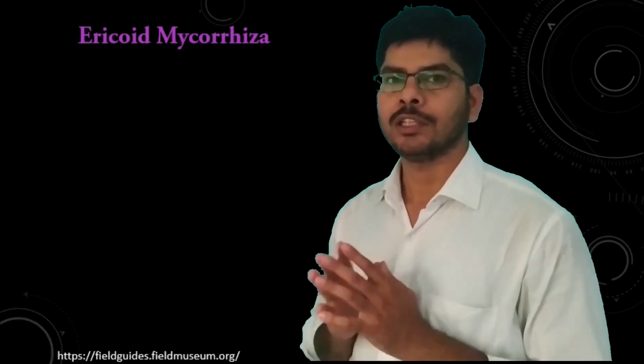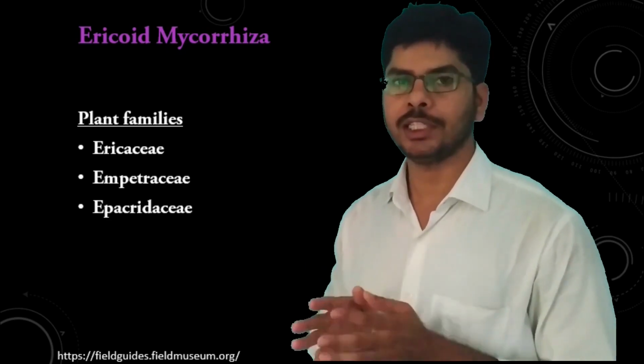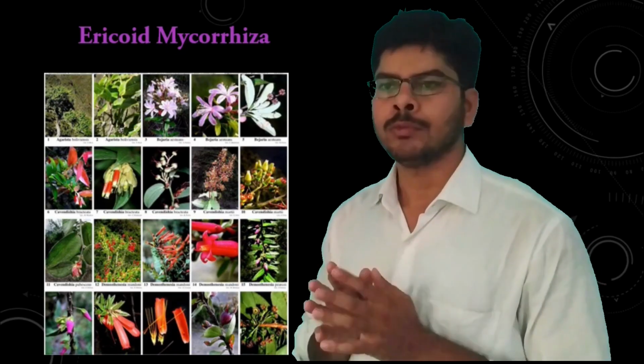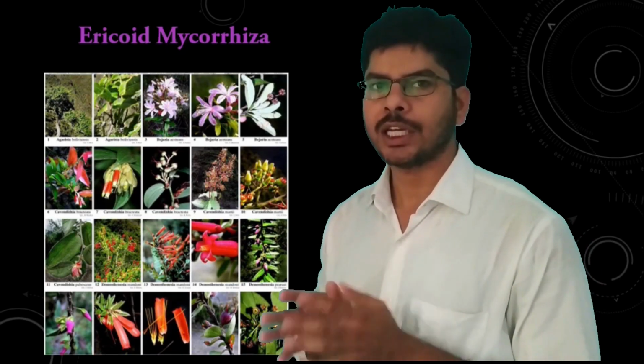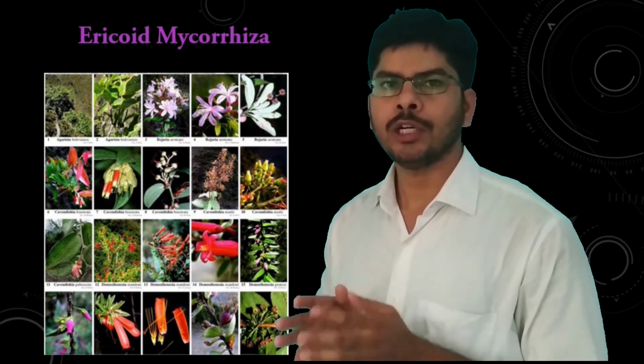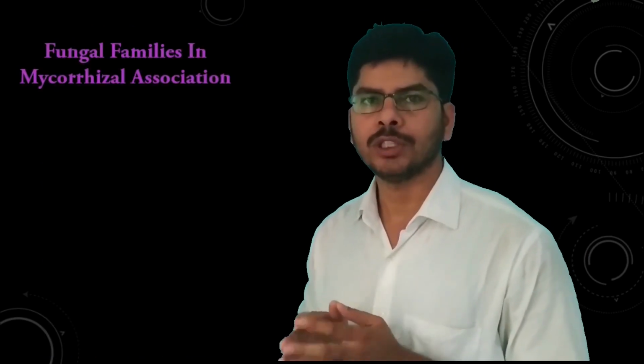Ericoid mycorrhiza: the fungi that form mycorrhizal association with plant families Ericaceae, Empetraceae, and Epacridaceae are referred to as ericoid mycorrhiza. Most Ericaceae species characteristically grow in nutrient-poor acidic soils. So, ericoid mycorrhizal fungi help in the uptake of nitrogen and phosphorus.